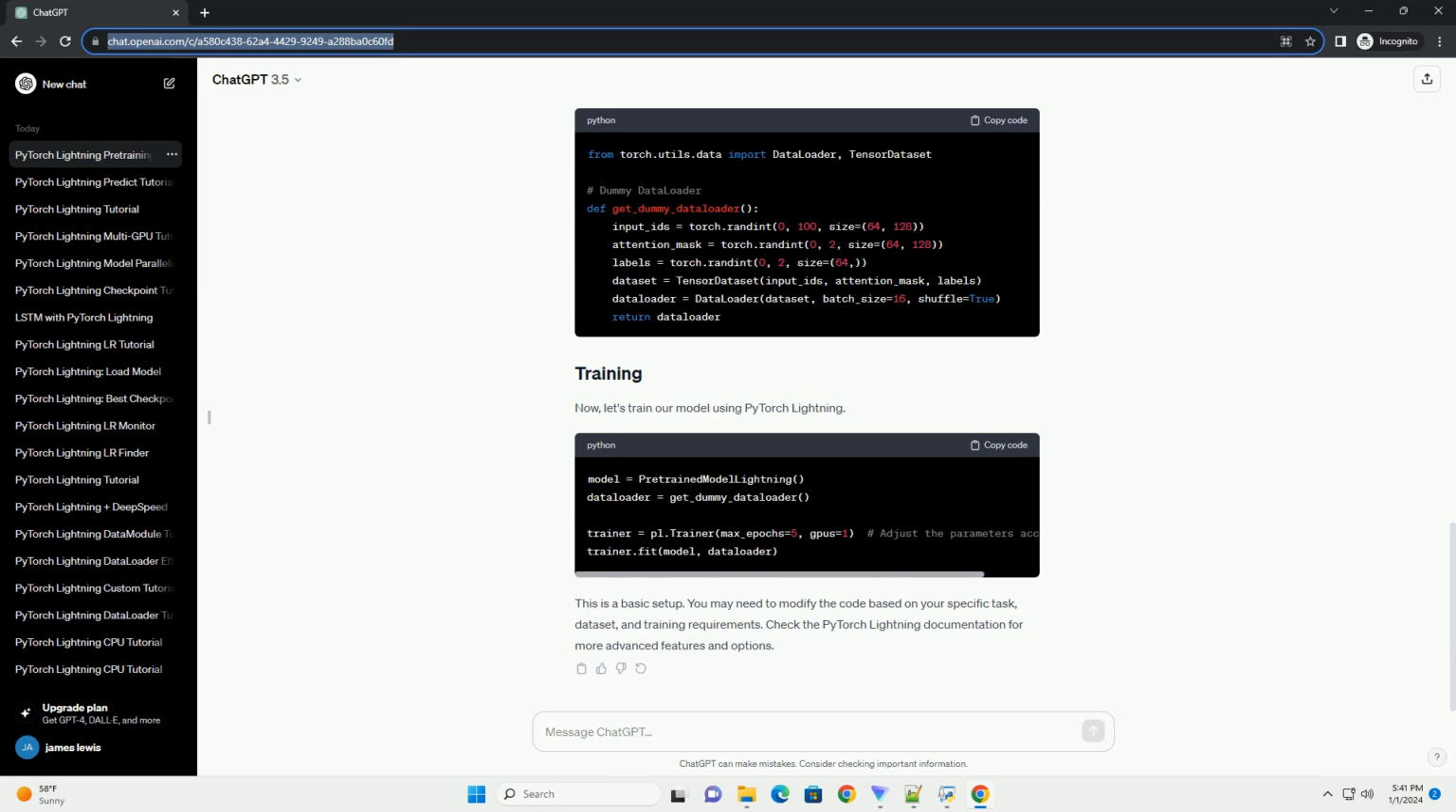Now, let's train our model using PyTorch Lightning. This is a basic setup. You may need to modify the code based on your specific task, dataset, and training requirements. Check the PyTorch Lightning documentation for more advanced features and options.